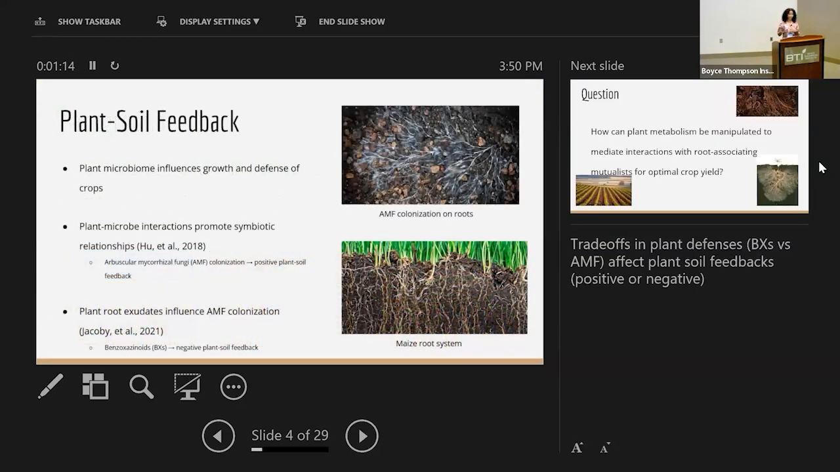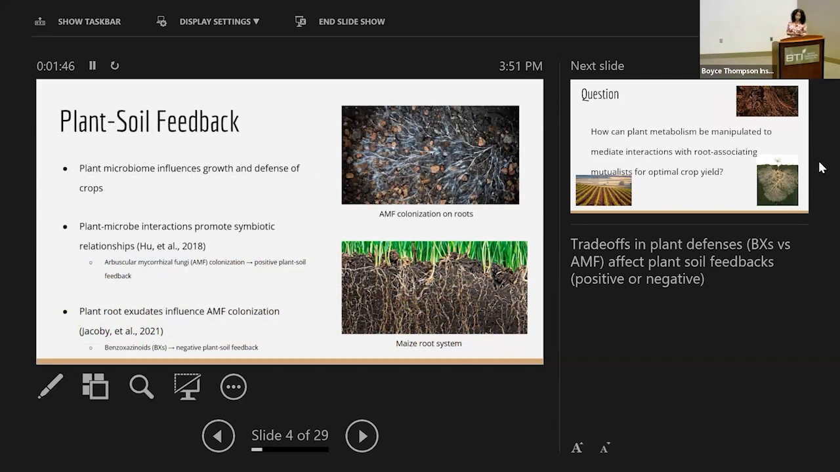You might be wondering, what's plant soil feedback? Essentially, it's when the crops that you're growing in one soil at one point influence the growth and resistance of the crops growing in the following generations in the same plot of soil. The plant microbiome is very efficient because it allows the microorganisms living in the rhizosphere region of the soil to form mutualistic relationships with the plant roots, so that there's increased resistance and increased growth of the plants.